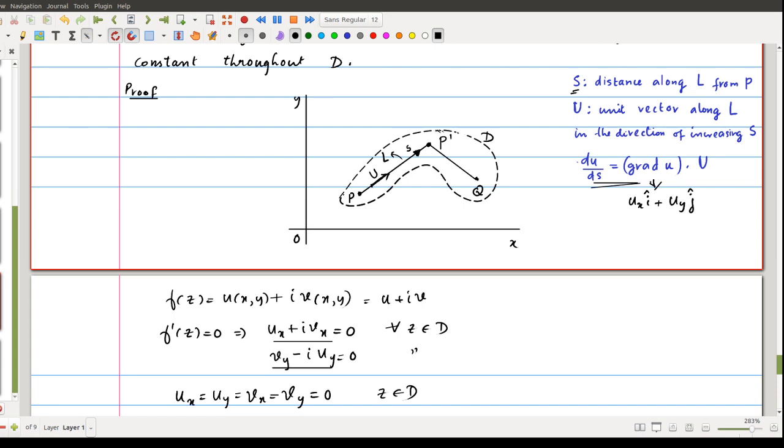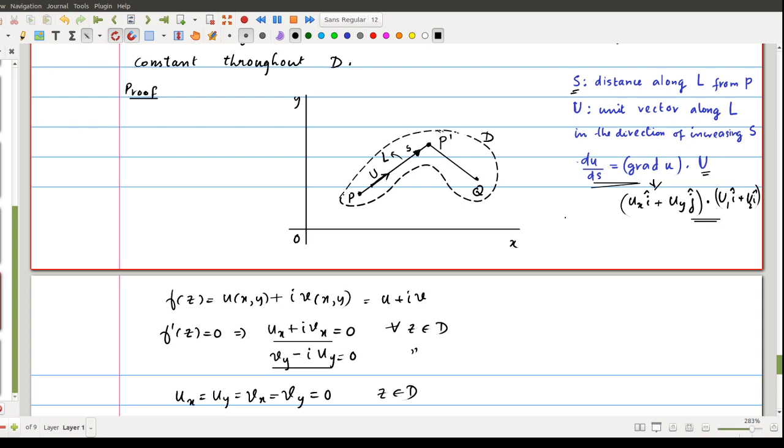Okay, so this is the gradient of u. This dot the unit vector, we can write it as u1 times i plus u2 times j. This is the unit vector along this L. Then this dot product is what we call du by ds, the rate of change of u along this L. So once you prove this du by ds equal to 0, we can say that u is constant along this